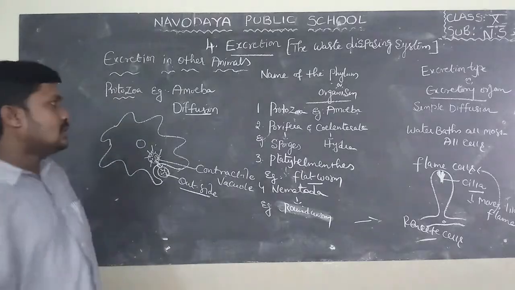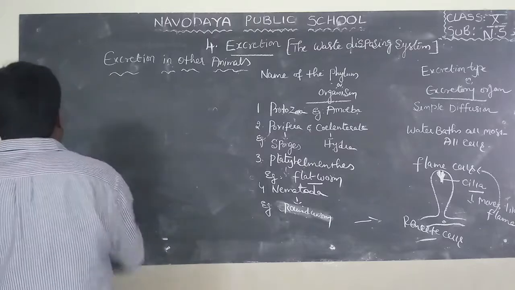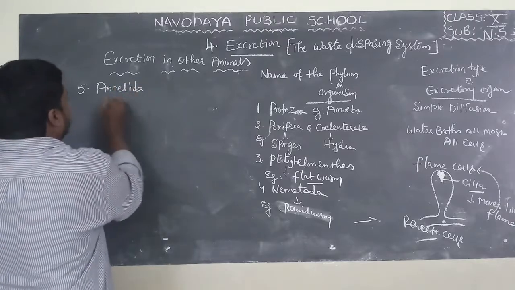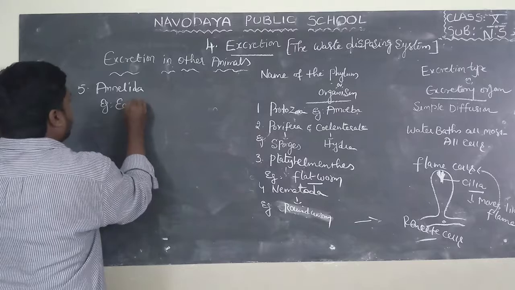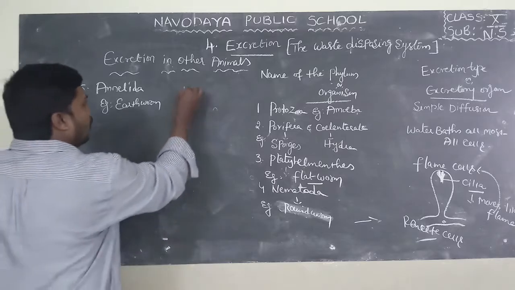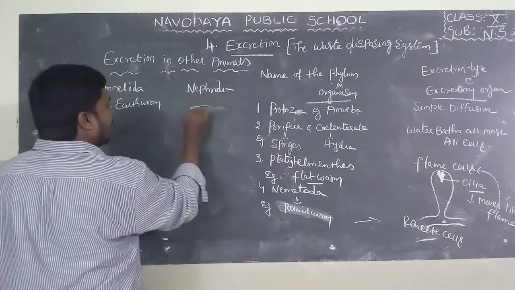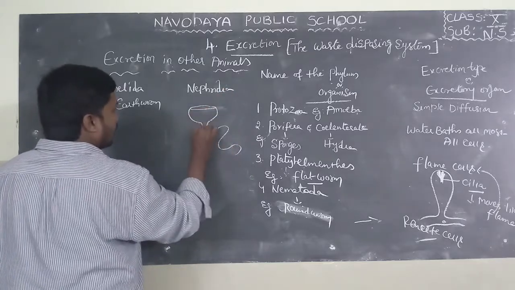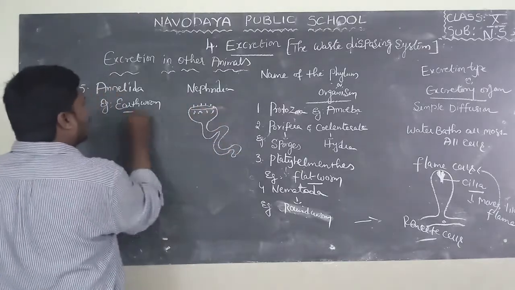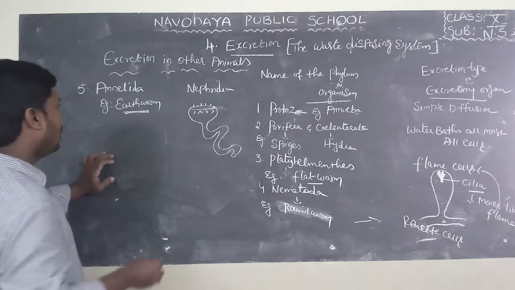Now I will explain about some more examples. See here. Fifth one, phylum Annelida. Example, earthworm. They have nephridia. Nephridia means here like this will be. These are the nephridia which present in earthworm, serves as excretory organ in a earthworm, Annelida.